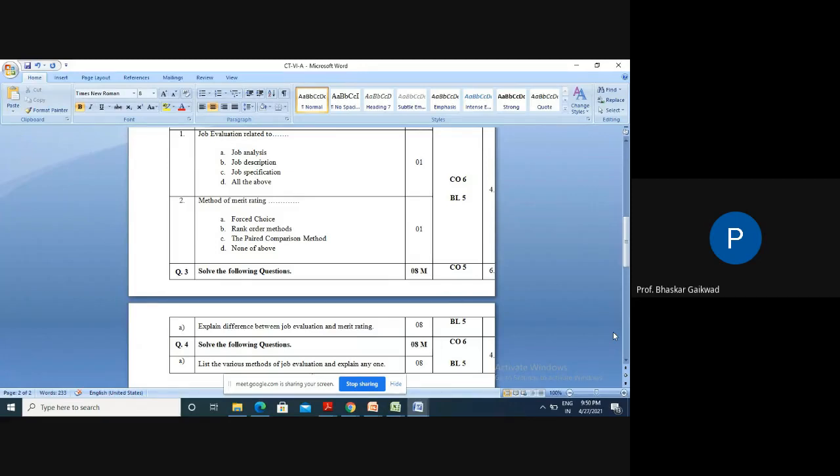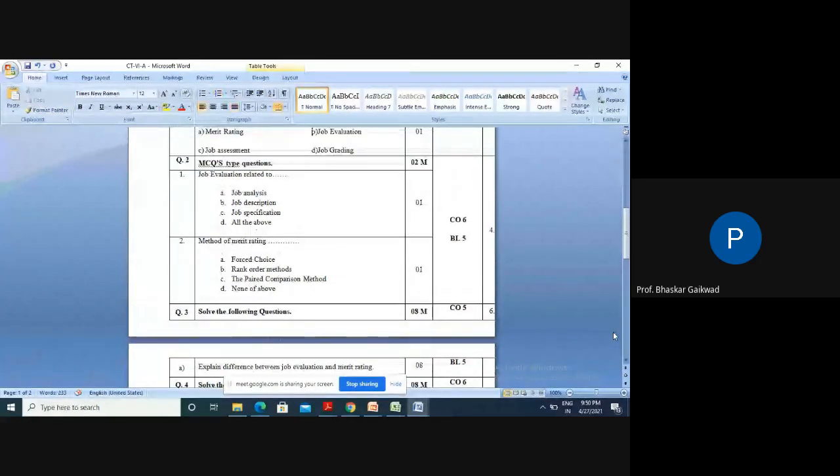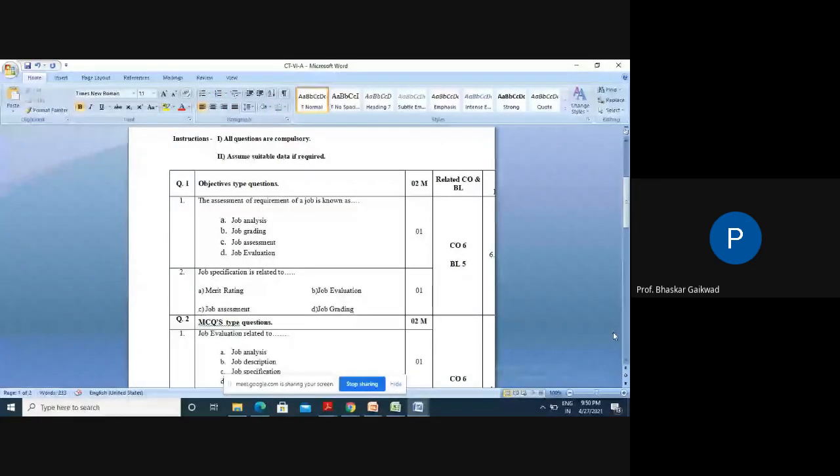This is the last chapter related to our industrial engineering. It carries 8 marks, so in total 20 marks, our class test is there. So you can see this again. I will send this test on your group. The first question, then the second question.